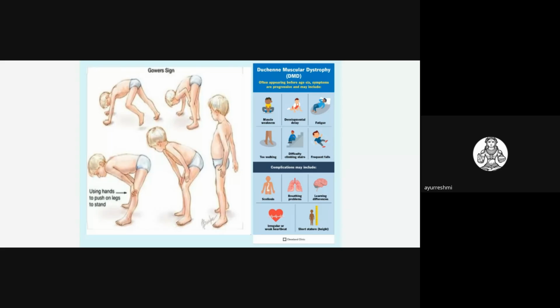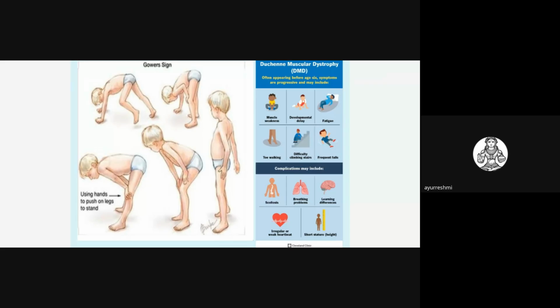For the first 3 years, the baby will be stable. Whenever the baby starts walking, that is when the presentation will be seen. There is difficulty in climbing and frequent falling while walking. Hypertrophy of the calf muscles will also be there in this topic.